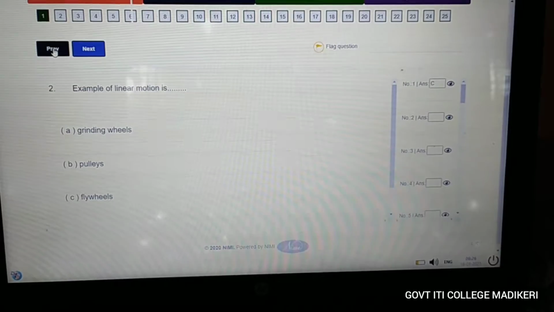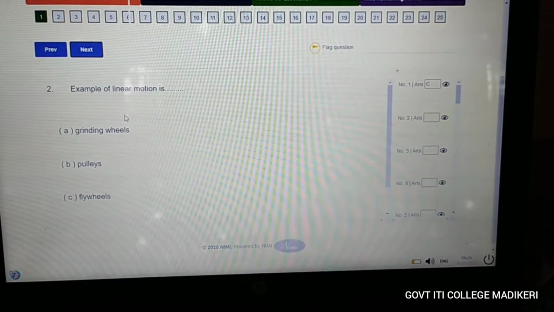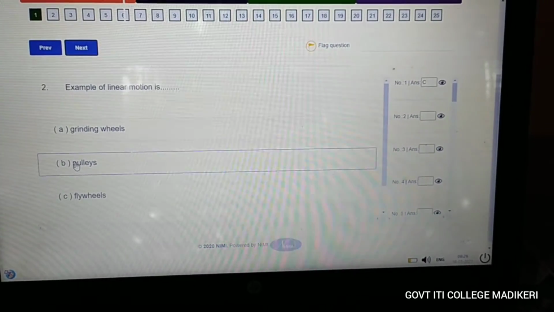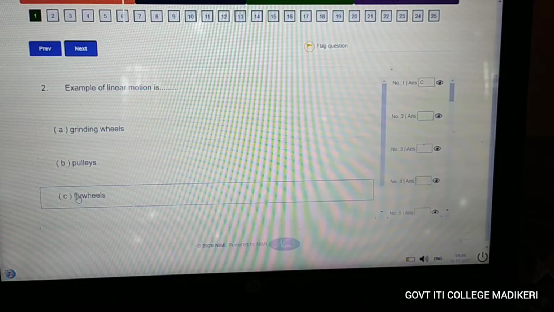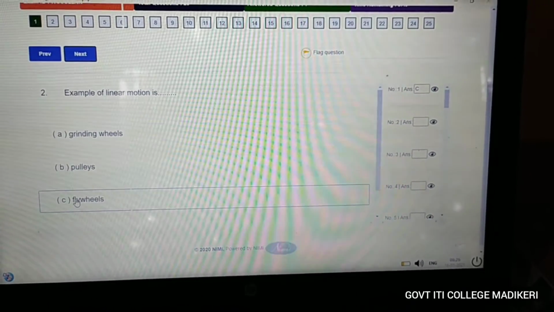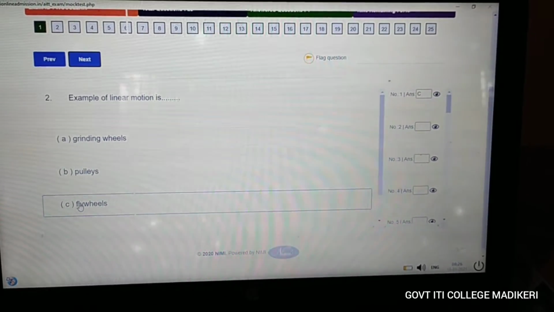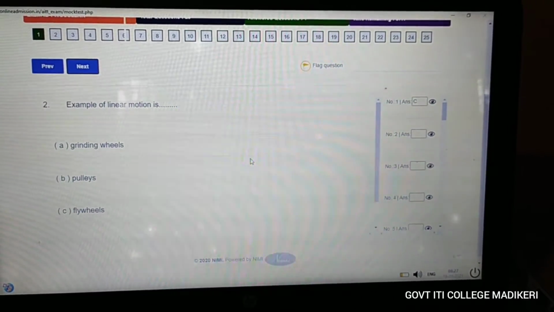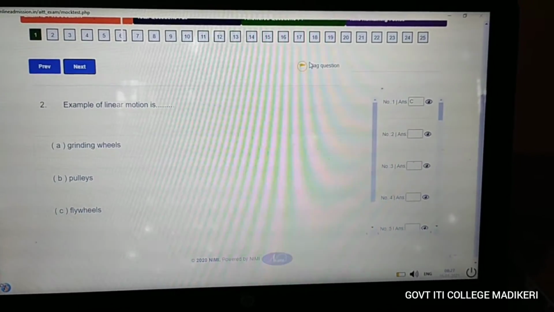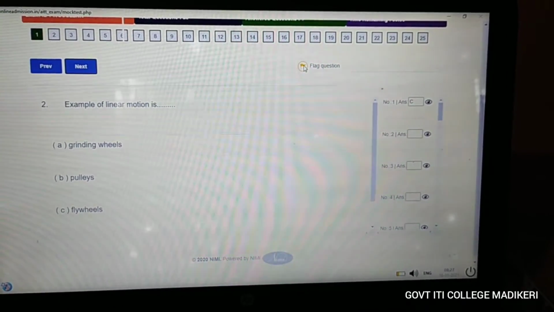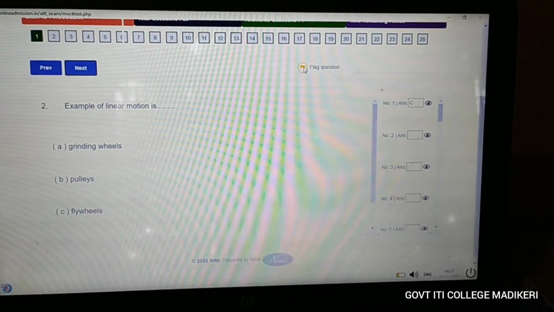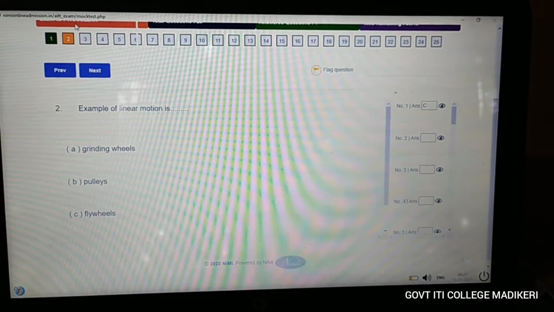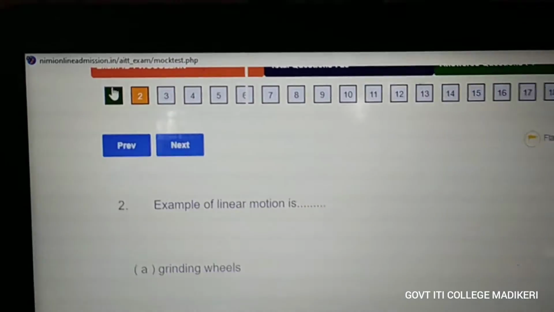The second question is: example of linear motion is. And there are three options: A, grinding wheel, B, pulley, and C, flywheels. If you don't know this answer, or you need to attend this question at the end of the examination, then what you have to do? You have to just press the flag question option. On the right side, you can see the flag question option is there. You can just click over here. So you can see here the answered questions will be displayed in green.